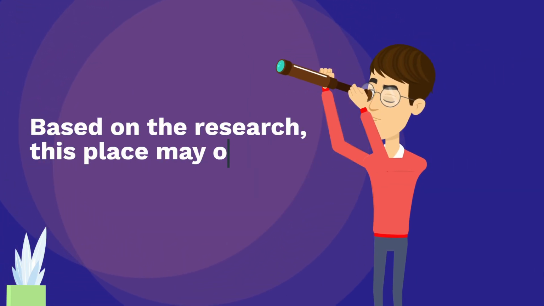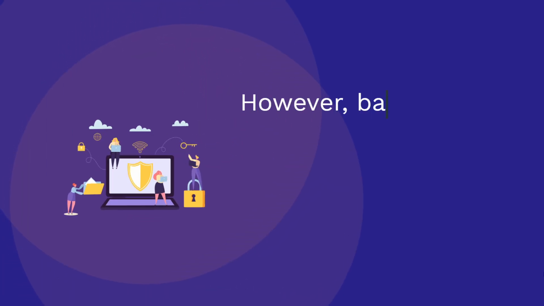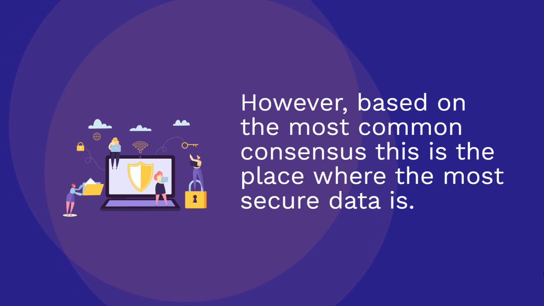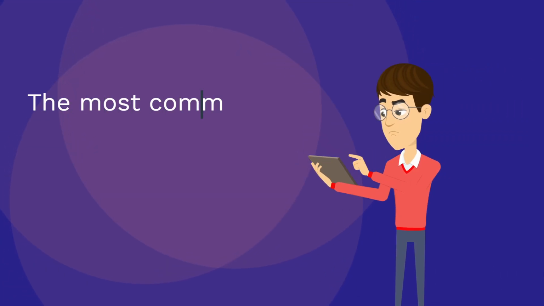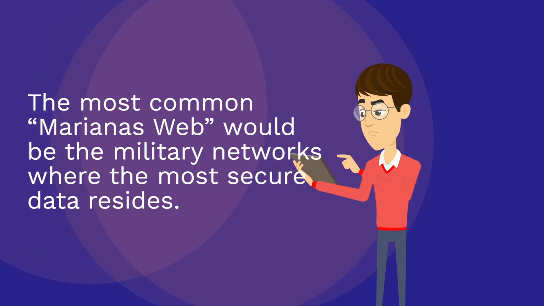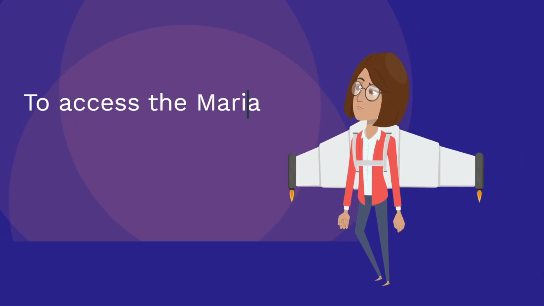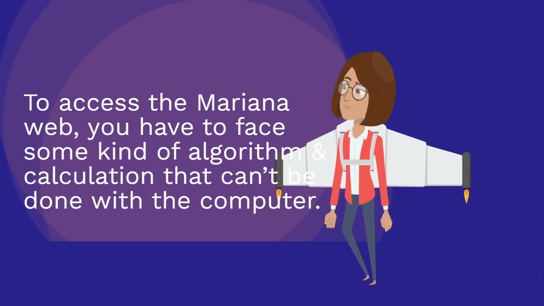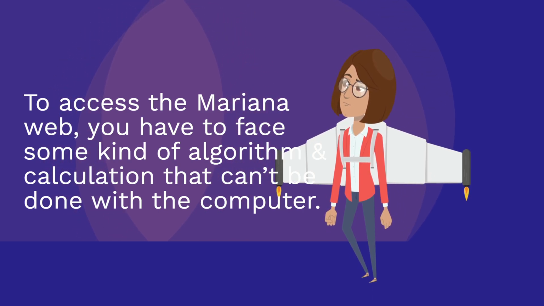Based on the research, this place may or may not exist. However, based on the most common consensus, this is the place where the most secure data is. The most common Mariana's Web would be the military networks where the most secure data resides. To access the Mariana Web, you have to face some kind of algorithm and calculation that can't be done with a computer.